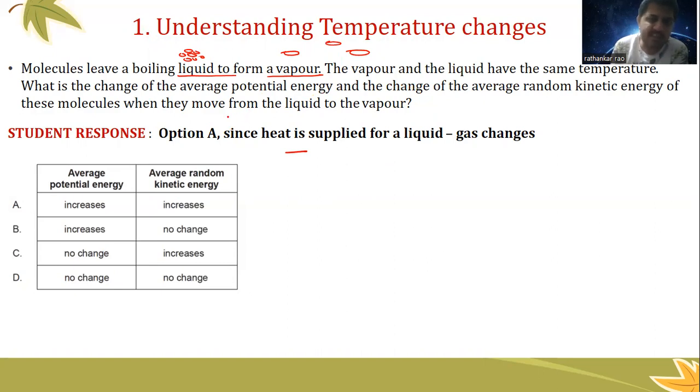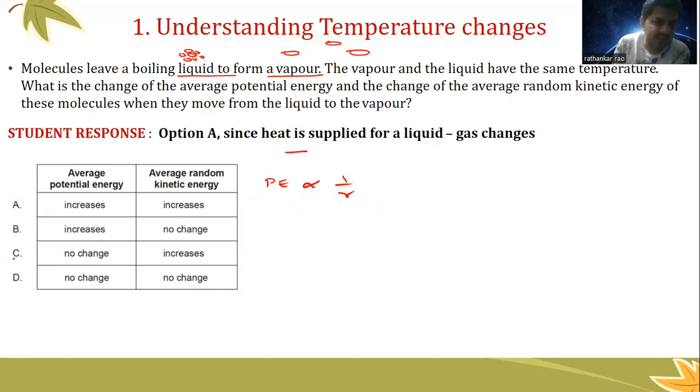We know potential energy is a function of the distance between any two molecules, and that the potential energy is proportional to 1 by r. You already learned this, right? So when the distance increases, definitely there should be a change in the potential energy. Mathematically, when the r value increases, the potential energy should decrease. But there's no option for decrease here. Then, since we can always think the potential energy is negative initially, a negative potential energy increasing is equal to the magnitude increasing. So you can say one of them is right.